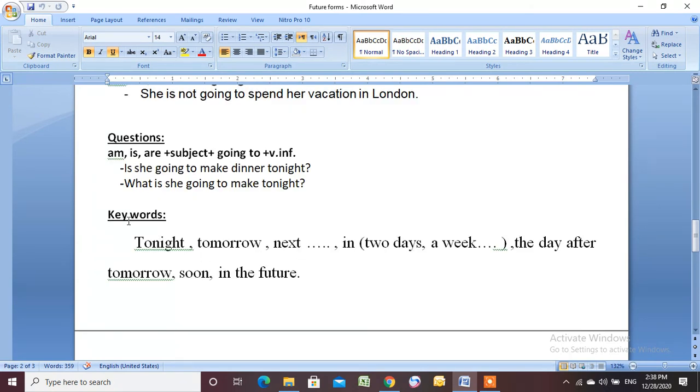And of course, you remember the keywords for the future tense: tonight, tomorrow, next, in 2 days, in a week, in a month, in a year, the day after tomorrow, soon, and in the future. And that's the end of the lesson.